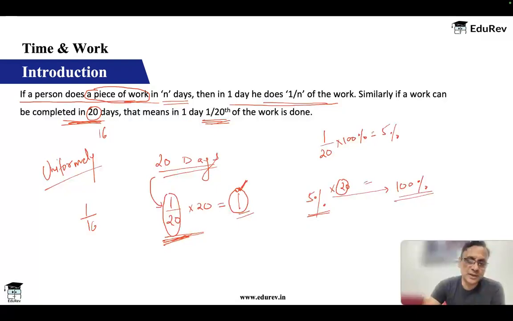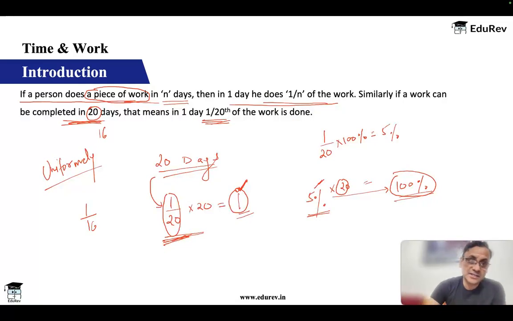If you are taking 1 by 20 like this, total work will be counted as 1 unit. So this is 1. And if you are taking percentage, then the total work has to be counted as 100%. So whichever way you do, it's absolutely fine. In units, you take the work as 1 unit. In percentage, you take the work as 100%.